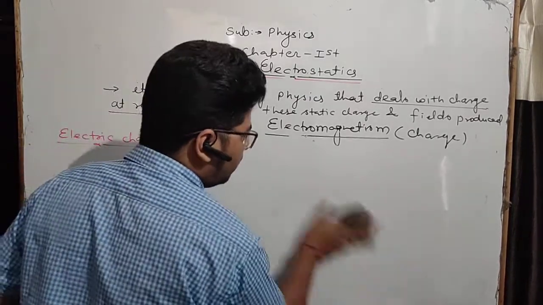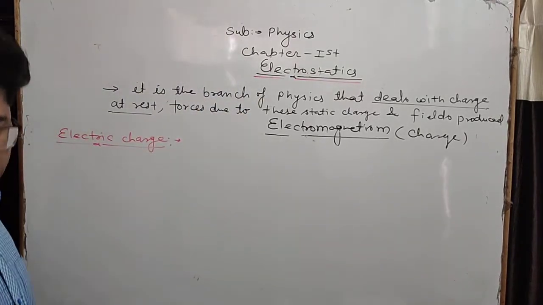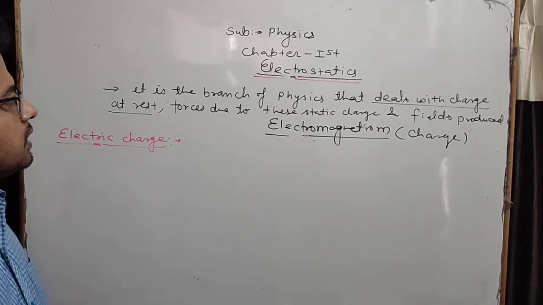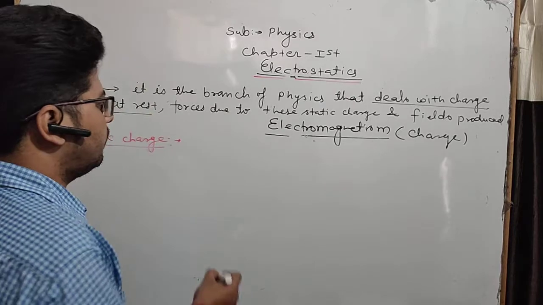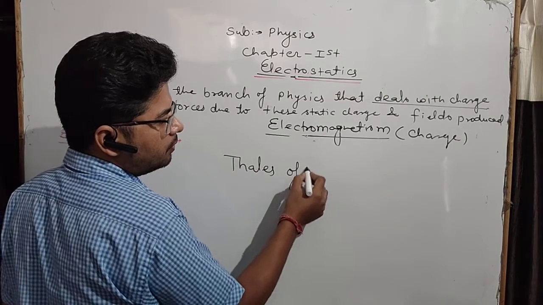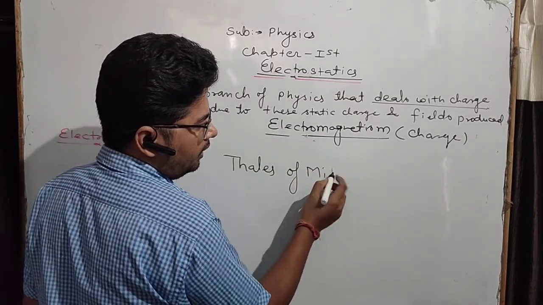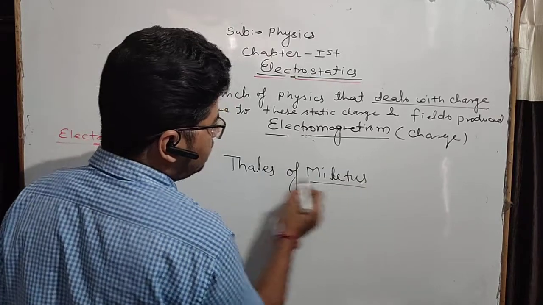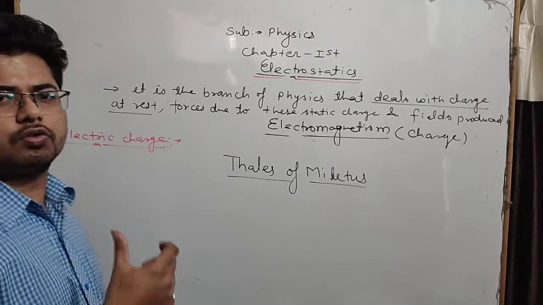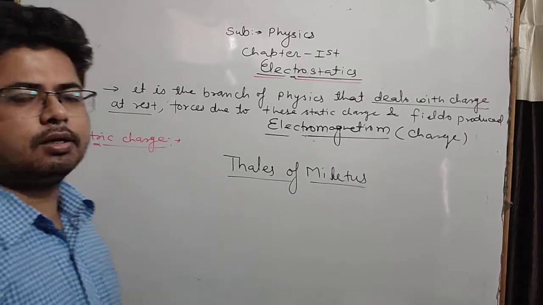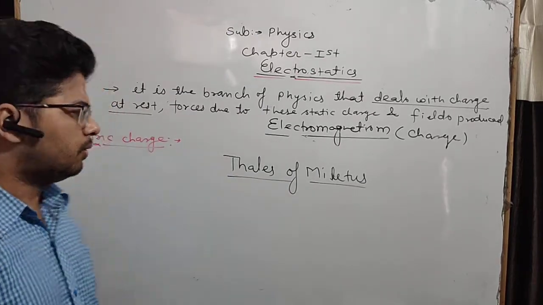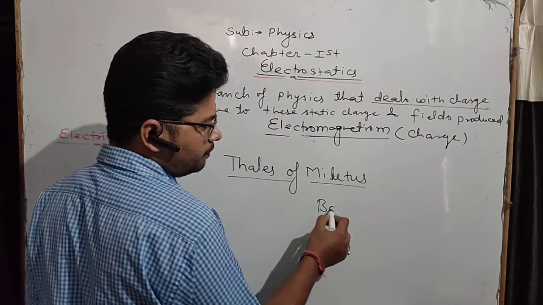I just want to share a little story behind it. The scientist who first discovered electrostatics, his name was Thales. We address him as Thales of Miletus. Students, Miletus is the name of a place of ancient times, and Thales was a Greek philosopher who was sitting just like that near the bank of a river or sea. That sea is, I think, the Baltic Sea.